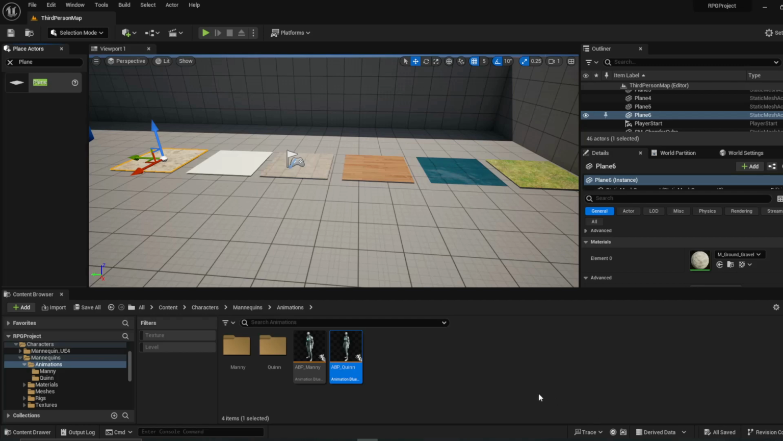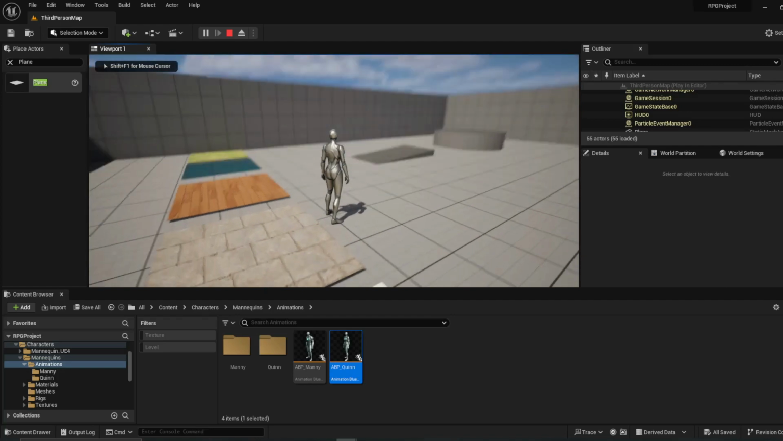Hey everybody, welcome to the Footstep sound tutorial. I'm going to be going over how you can add footsteps to your animations and have the sounds change depending on what type of material you're using. Go ahead and just do a quick example here.